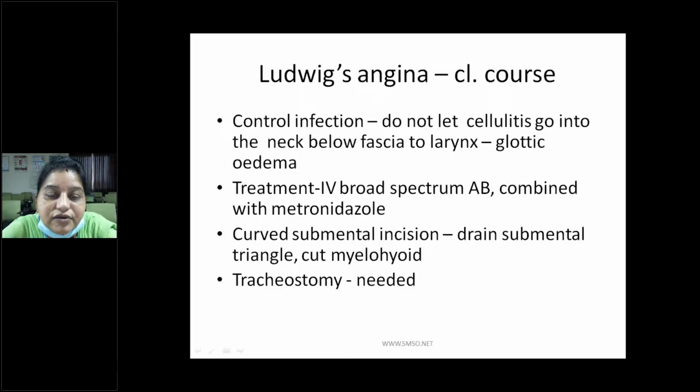So how will you drain the Ludwig's angina? Through a curved submental incision, drain the submental triangle and cut the mylohyoid. If the obstruction is so severe, then you should go for tracheostomy whenever it is necessary. If the patient presents with a glottic edema, this is the final stage, then you should definitely go for the tracheostomy.